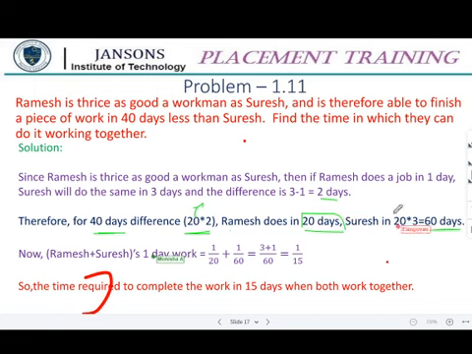Is it clear? So these are the alone times of Ramesh and Suresh. Ramesh needs 20 days and Suresh needs 60 days.